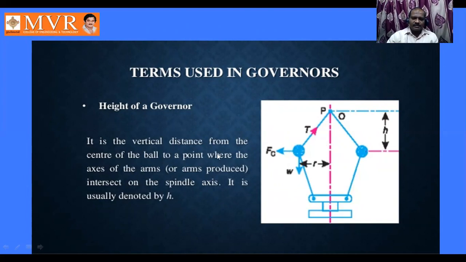It is the vertical distance from the center of the ball to the point where the axis of the arms intersect on the spindle axis. It is usually denoted by H. That means it is the vertical distance from the center of the ball to the point where the axes of the arms intersect on the spindle axis. So this is going to be called the height, and it is represented by the letter H.